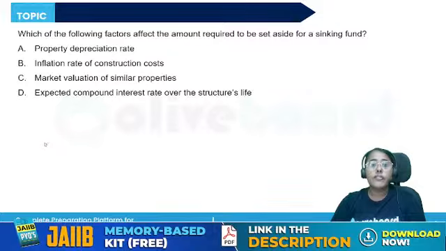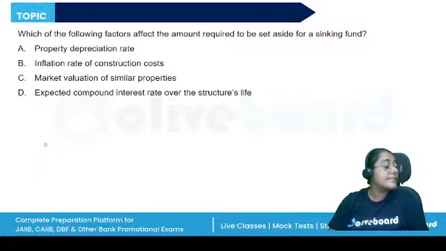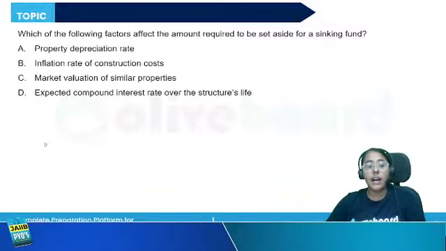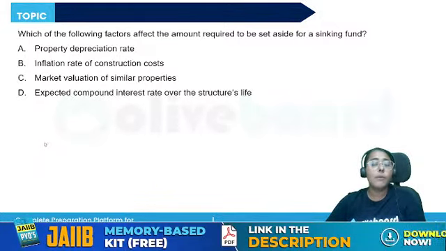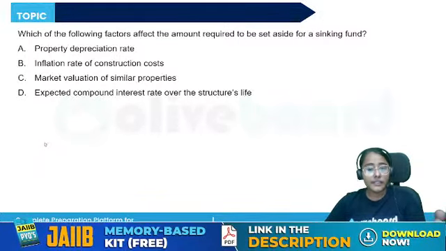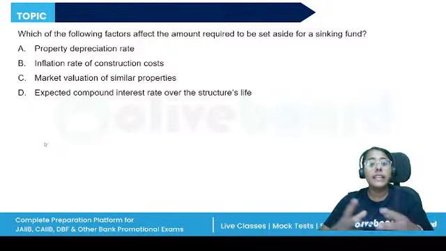Next, which of the following factors affect the amount required to be set aside for a sinking fund? Now, the concept of sinking fund and depreciation both were asked in the May exam of 2025. Sinking fund, depreciation, reverse mortgage, that is there from your unit 30, module E. What is a sinking fund?